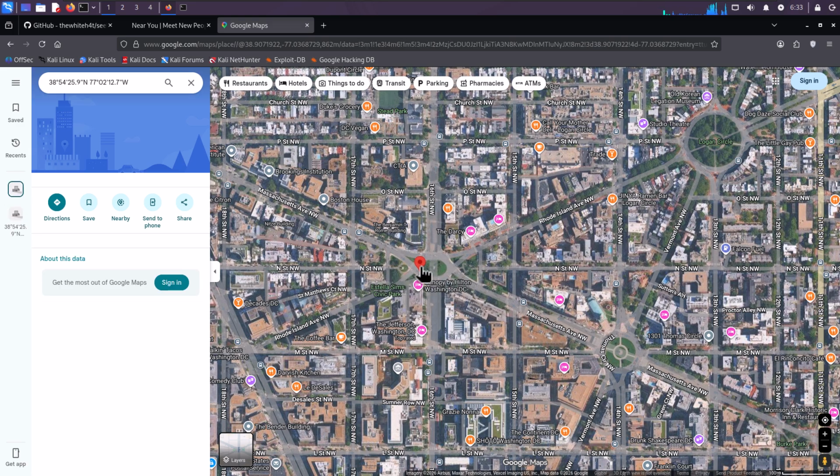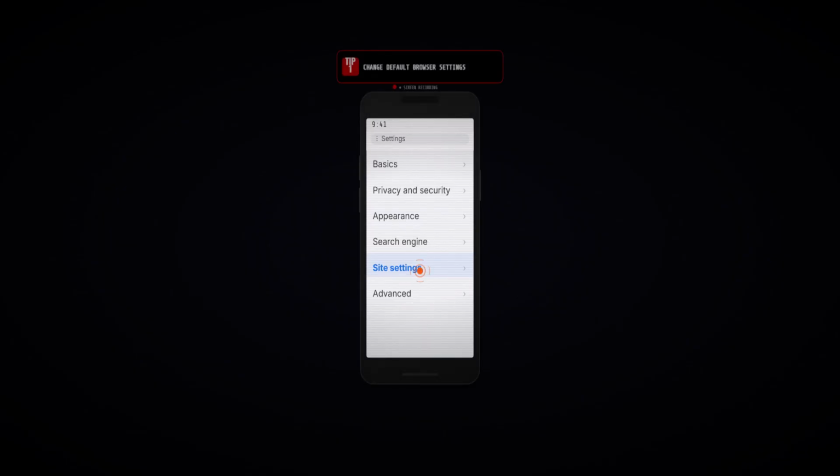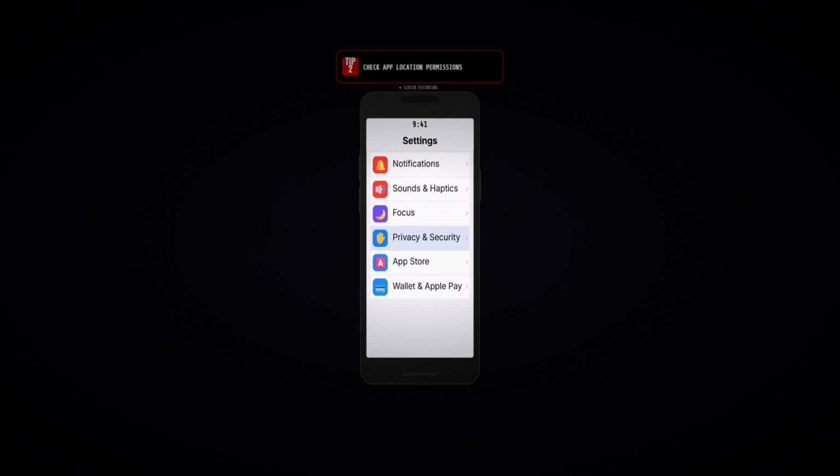This defense is actually incredibly simple. First, don't leave your browser location set to ask or allow. Go to your phone's browser settings, find site settings, and change the location to block by default. Second, double check your main phone settings. Make sure your web browser itself does not have always allow location turned on.